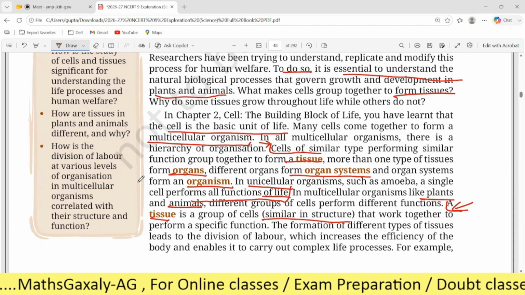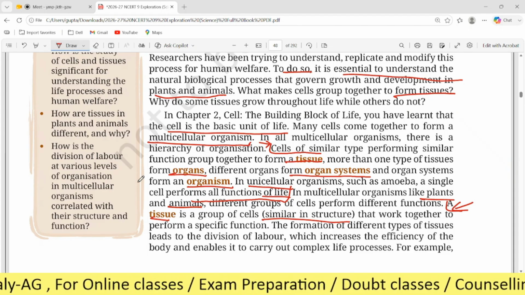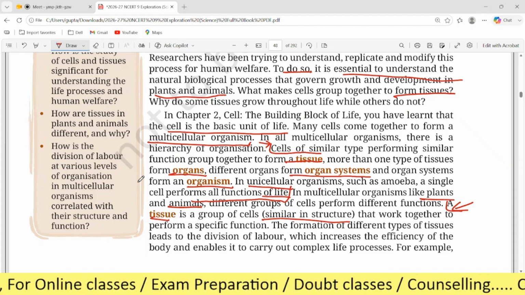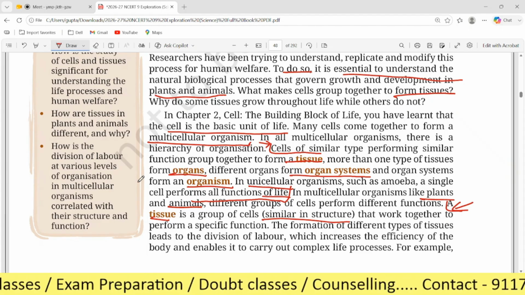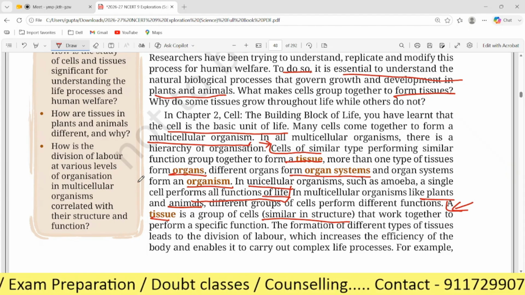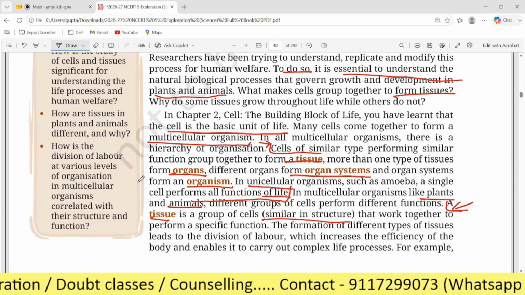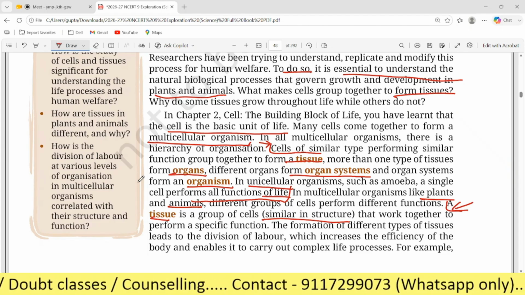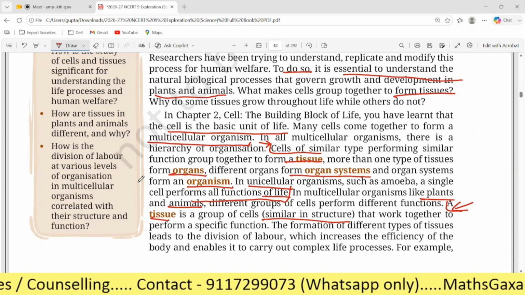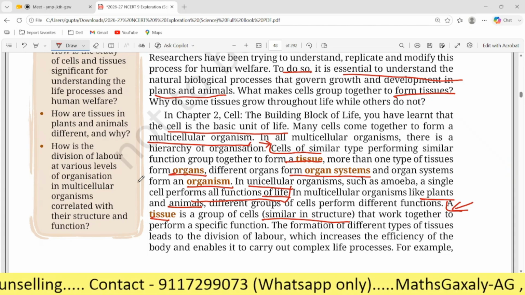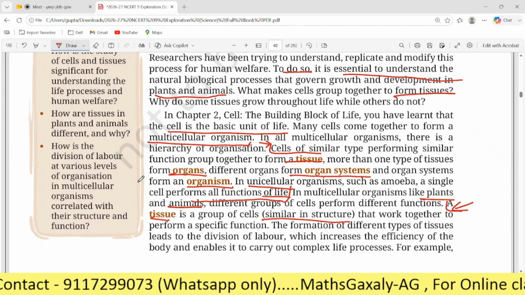So the division of labor means, if you take an animal, a multicellular organism, the animal body will have various tissues and cells performing their own specific functions. For example, there are cardiac cells, which are built to last for their entire lives, and they have one job, which is to pump blood throughout the entire body and remove impurities from the blood. So those cells are built to last their entire life.